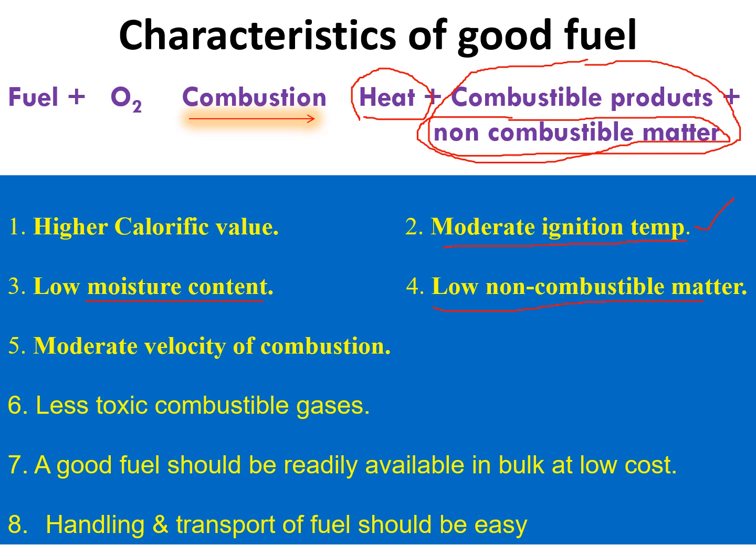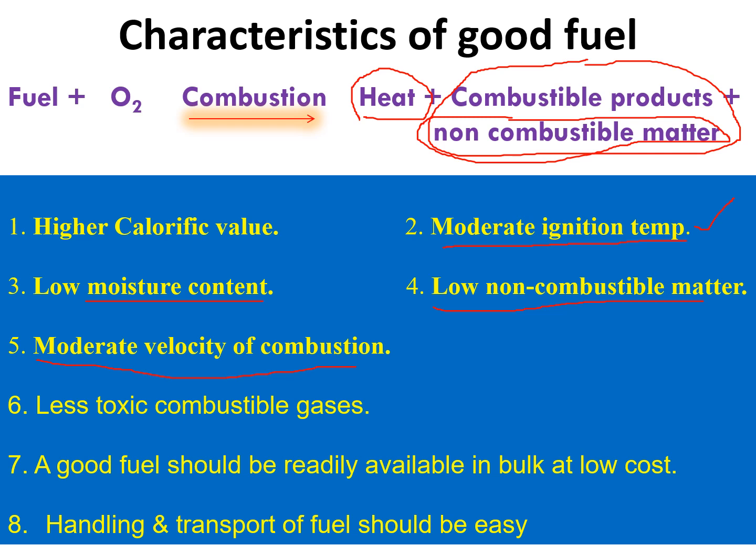So the next one is moderate velocity of combustion. That means if you start the combustion process of a substance, it should proceed in an orderly way. The whole object should not get involved in combustion at a time, where we are unable to control the speed of combustion. The produced heat energy has a chance to go to waste. If you burn wood, how much heat energy can you use at a time? Some of the heat energy will be wasted. It easily interacts with the atmosphere. Loss of heat energy is more when you burn wood in open places.